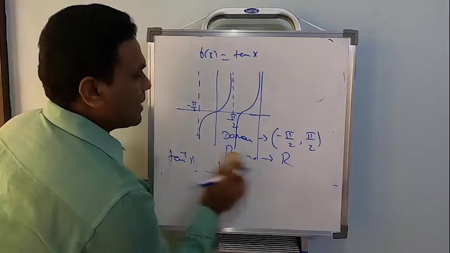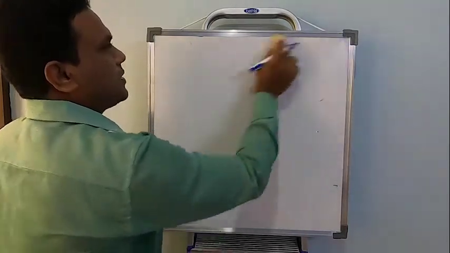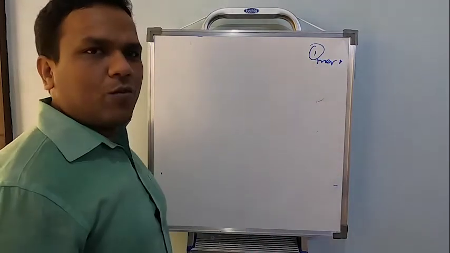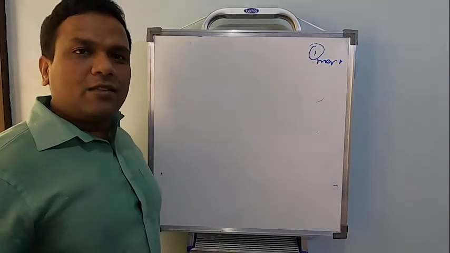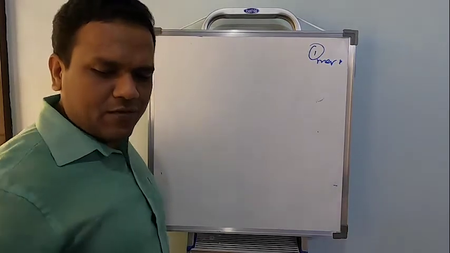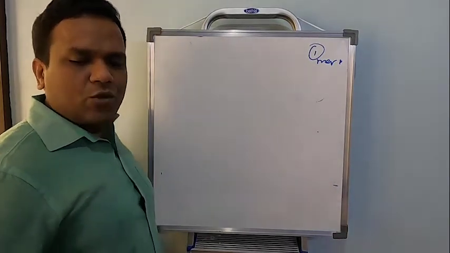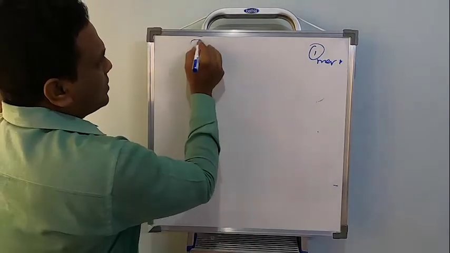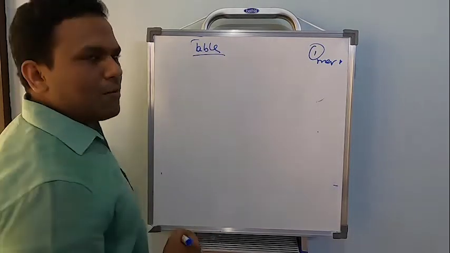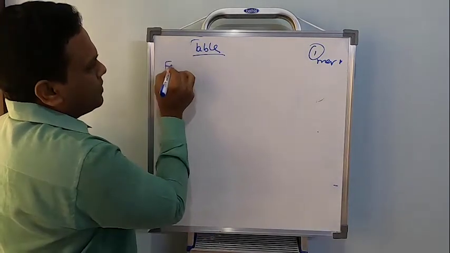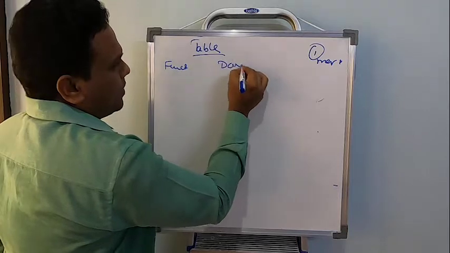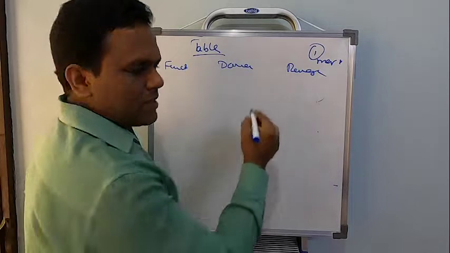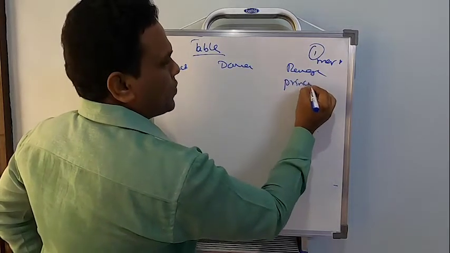Right? Now whatever I explained so far will give you 1 mark. That means if you study the domain and range of each inverse function, it's going to give you 1 mark. So let's write the table. This table you can remember for 1 mark, it's an easy thing. The first thing is function, then domain, then range. Range is sometimes also called principal values or principal branch values.